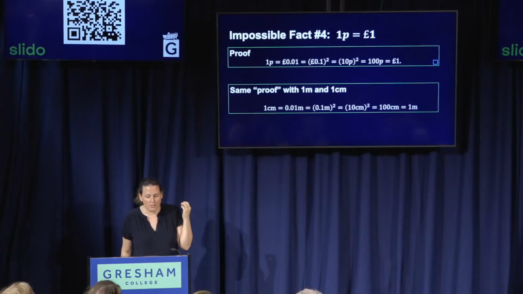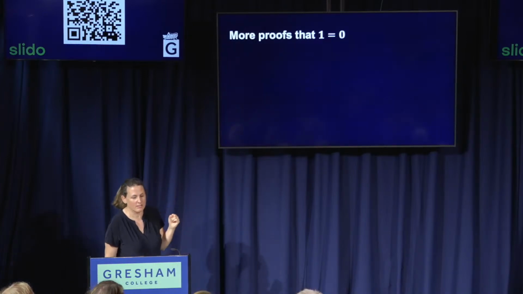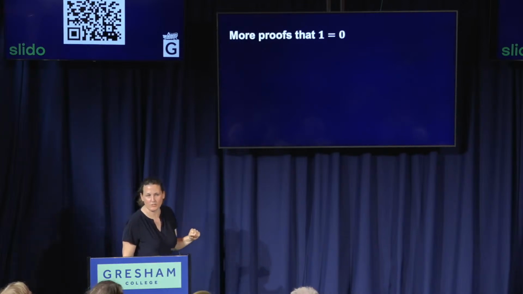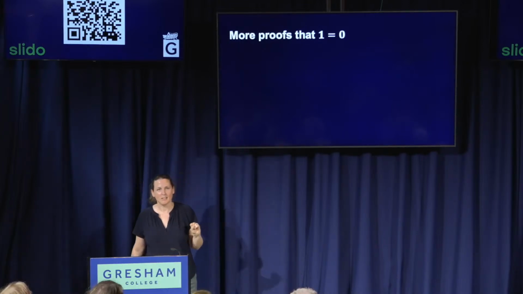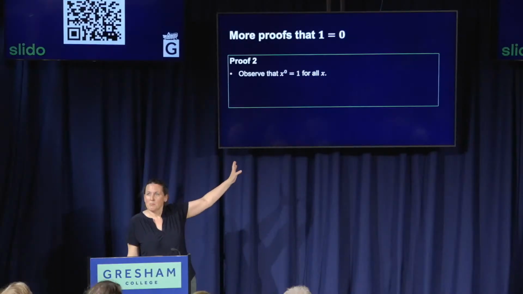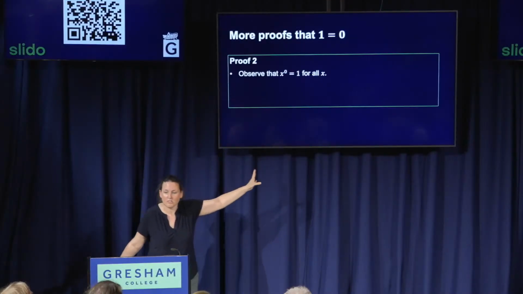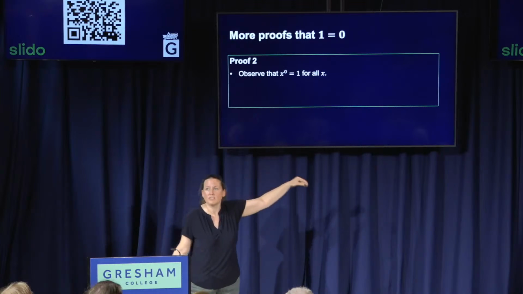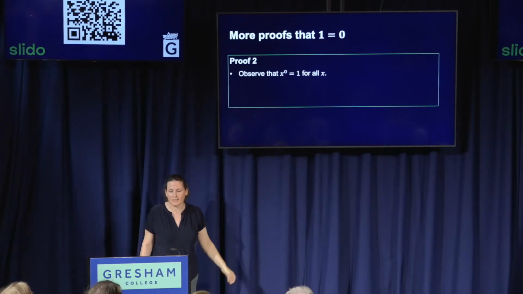Okay, so let's think now again about 1 equals 0. Just in case you didn't believe me, I'm going to give you 2 more proofs that 1 equals 0, because I really want you to believe it by the end of today. And they're increasing in mathematical sophistication, so we just used ones and minus ones before. Now we're going to bring exponents into it. So just a couple of observations. We all know the laws of powers. Anything to the power 0 is 1. So x to the 0 is 1 for any value of x.